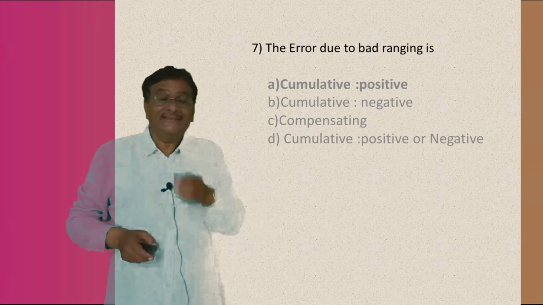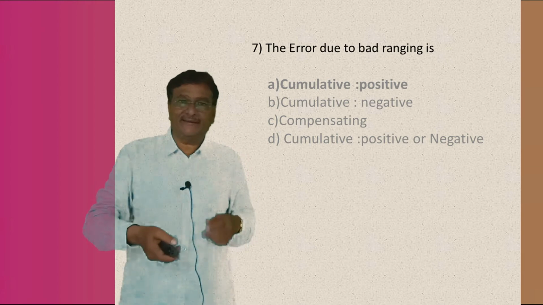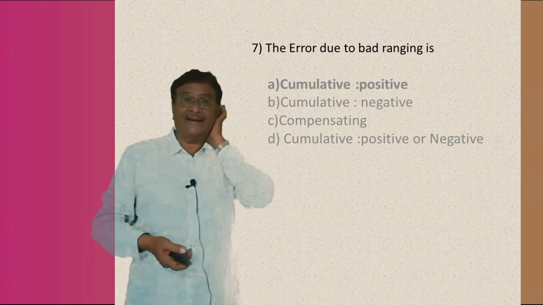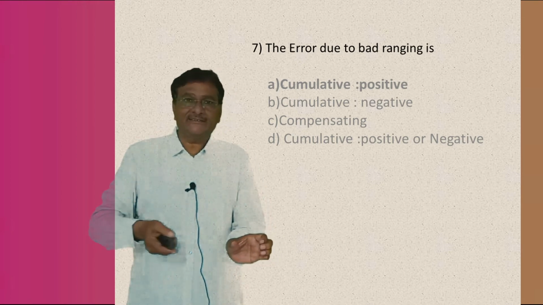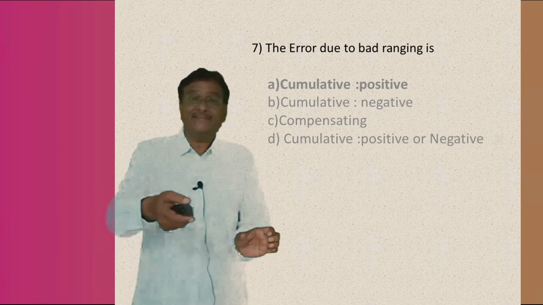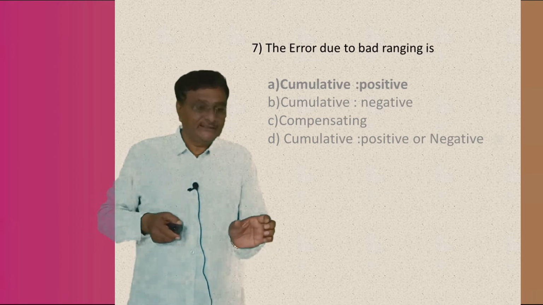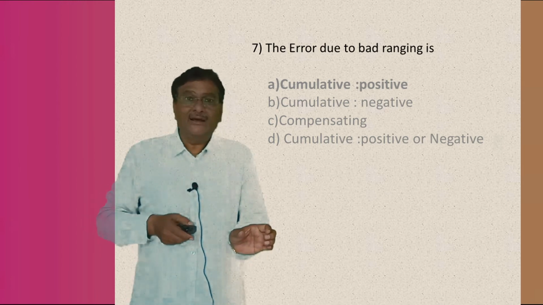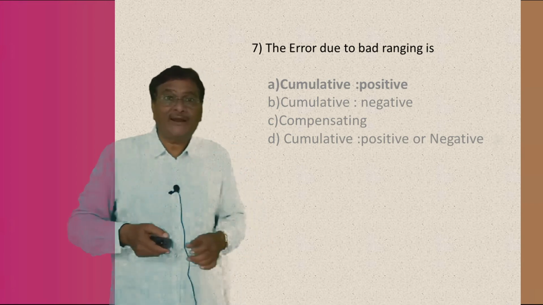Then if bad ranging happens in any line, for example if you are not measuring the distance AB perfectly, say out of the 100 meter the first strip is about 15 meter, then due to the bad ranging your 15 meter will become 15.5 meter.